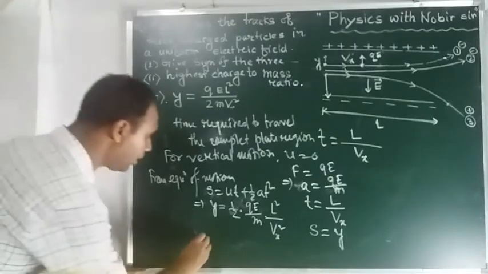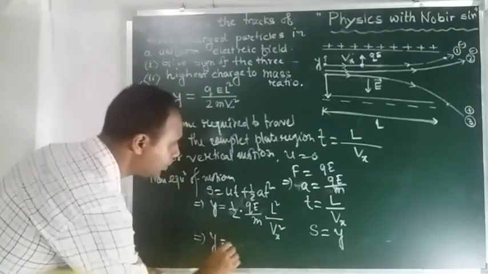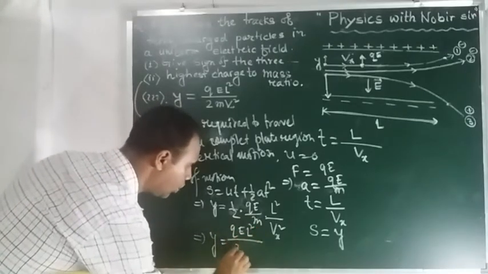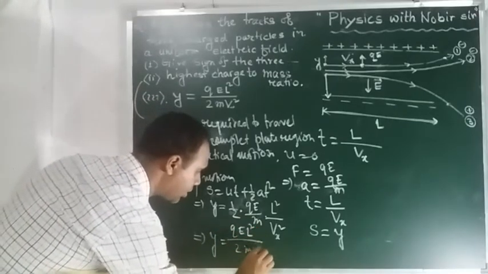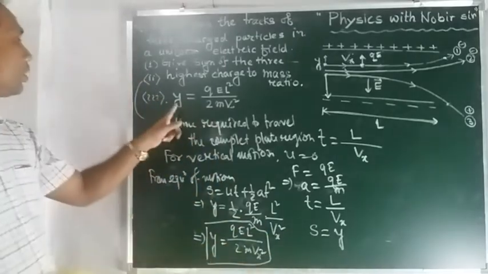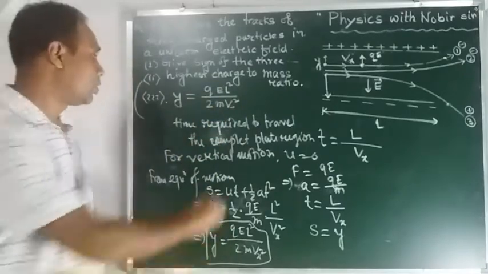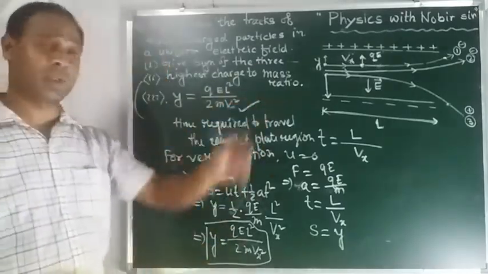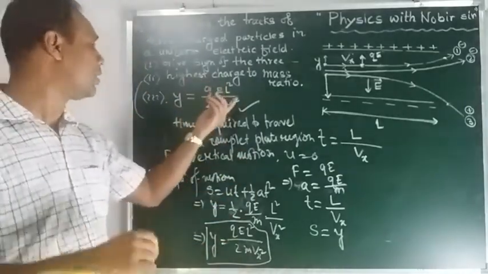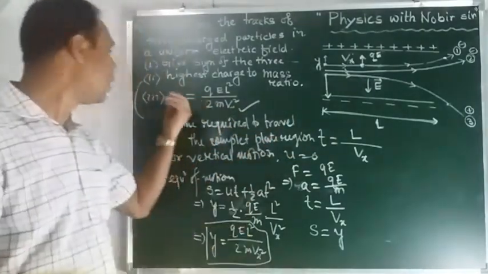So clearly the relation comes out: Y equal to QE L square by twice M Vx square. So this is the required relation, Y equal to QEL square by 2M Vx square. You can easily find it out. In some questions, values may be put here, and from those values you can calculate the required value.